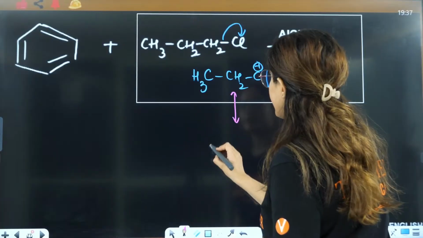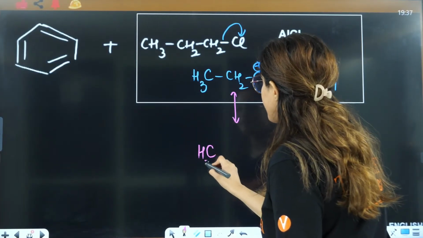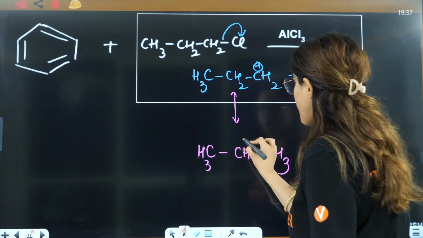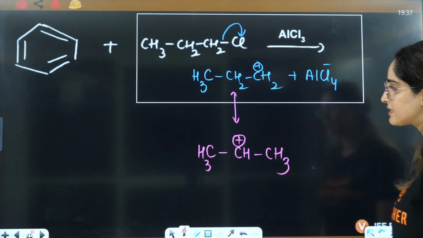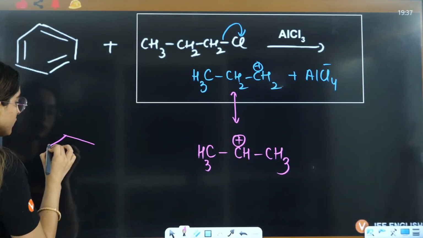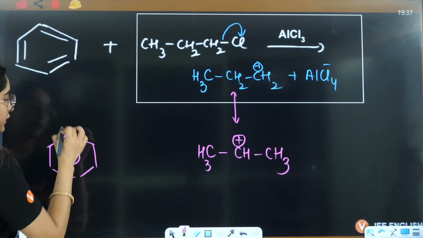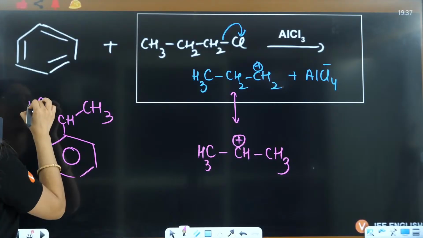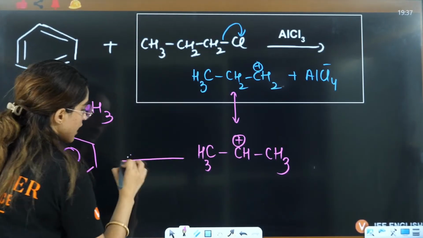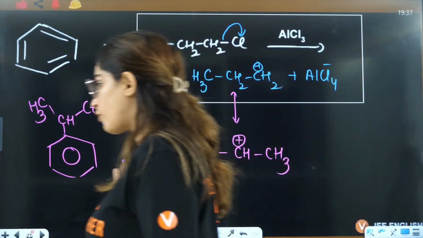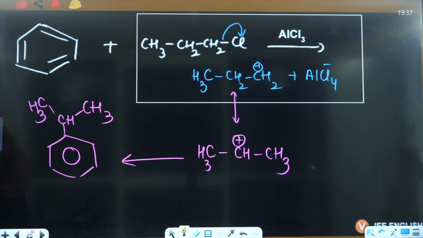Here rearrangement will take place, a hydride shift will happen. So this will be CH3, CH, CH3 positive. And now when this attacks the benzene ring, it will give rise to CH, CH3, and this is a very important compound. This has a very important name. Can anyone of you tell me?